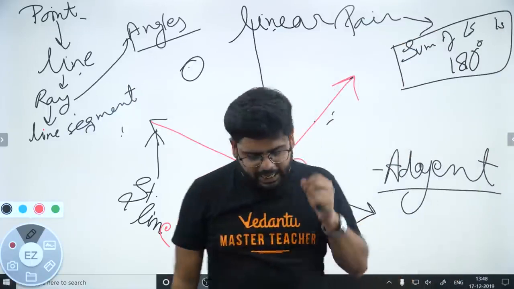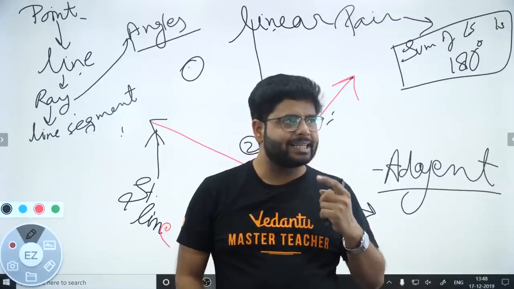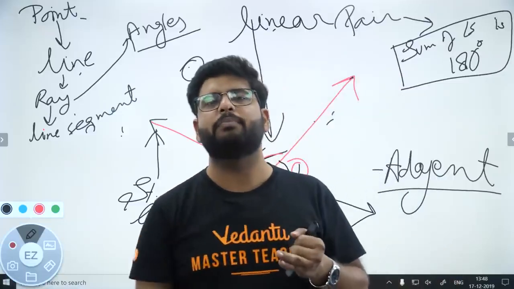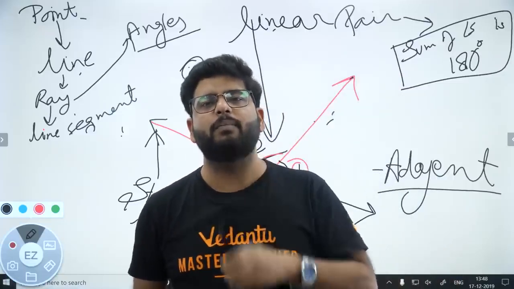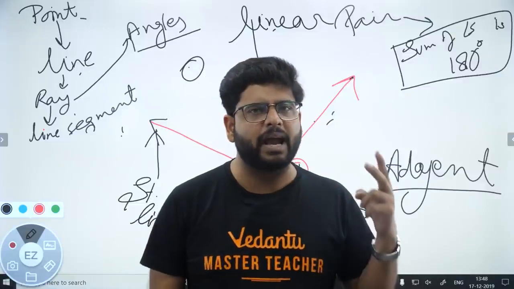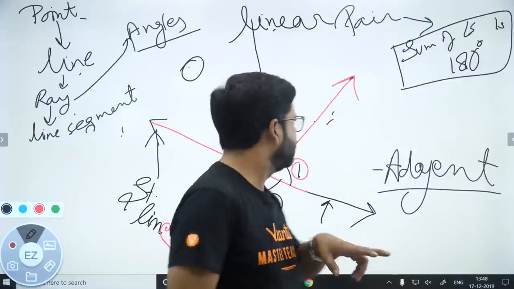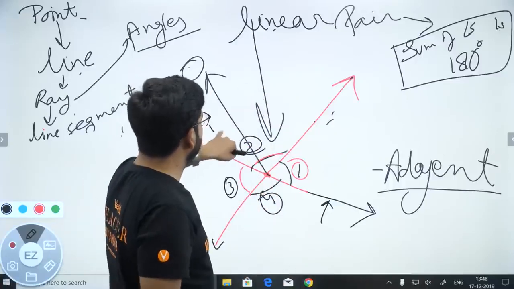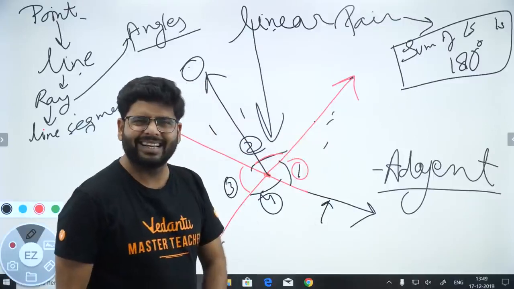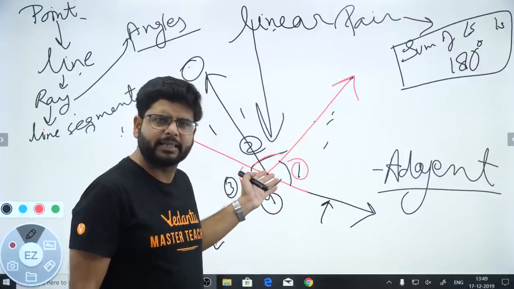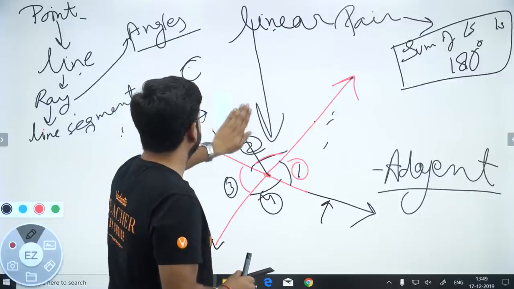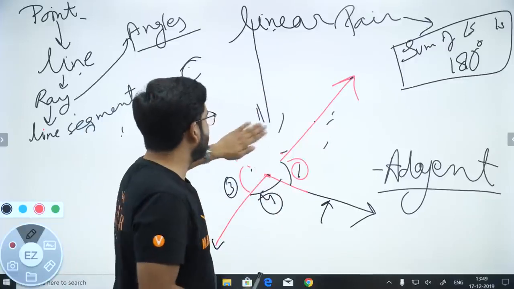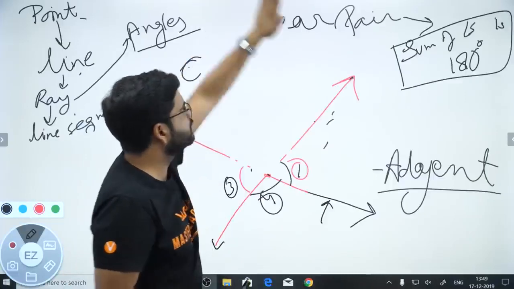पहली चीज. And second, and the very most important thing is, see guys, be it adjacent angles, be it a linear pair, be it supplementary angles, be it complementary angles, we always talk about a pair of angles. Pair of angles का मतलब केवल दो angles की बात कर रहे हैं, right? If I just make one more angle into it, over here I can see 1, 2 and 3 angles. This is not a linear pair, right? ये linear pair नहीं होगा फिर, okay? So a linear pair always has and it must have exactly two angles.